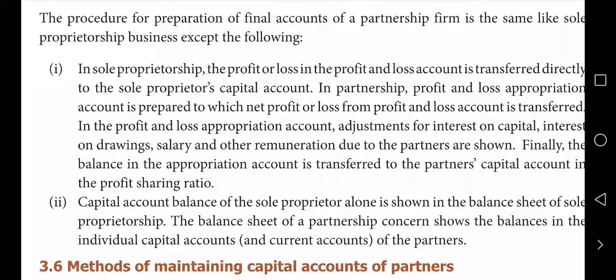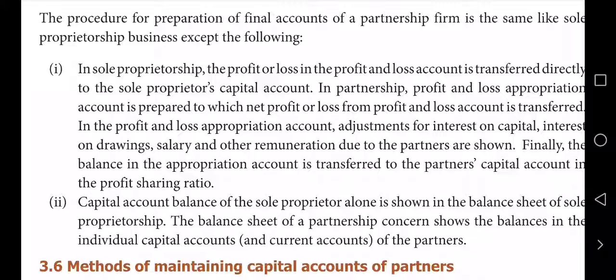Hereafter we are going to see one by one. In the sole trader's balance sheet, capital was shown straight away. But here we have to open a separate capital account, and all the transactions related to capital are to be posted in the capital account. Finally, only the adjusted capital is shown in the balance sheet.